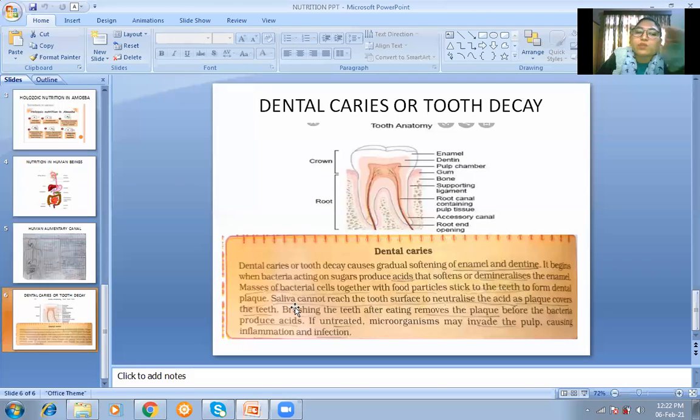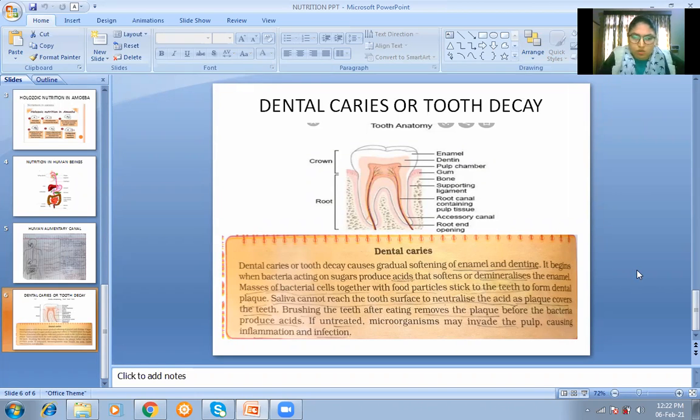So plaque क्या कर देता है, वो teeth को cover कर देता है, and saliva is not able to reach that surface to neutralize the acid. So that's why it is advisable we must brush the teeth after eating. That will remove the plaque before the bacteria produces acids. And if it is untreated, microorganisms may invade the pulp causing inflammation and infection. ठीक है, इसमें से भी क्वेश्चन ये लास्ट टाइम था कि what are the other constituents of the plaque. ठीक है, उसमें sugars, acids, bacteria, leftover food, all those things will come.